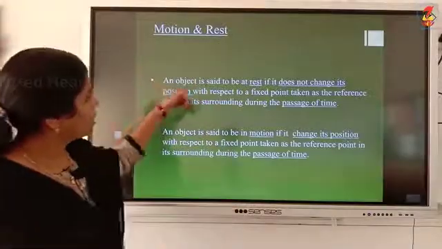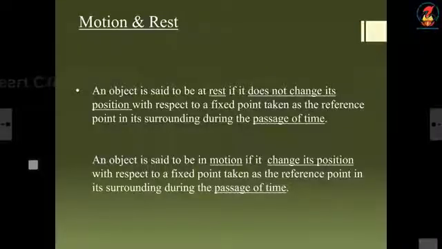So, an object is said to be at rest if it does not change its position with respect to a fixed point taken as a reference point in its surroundings during the passage of time. Okay, that is a definition for rest.